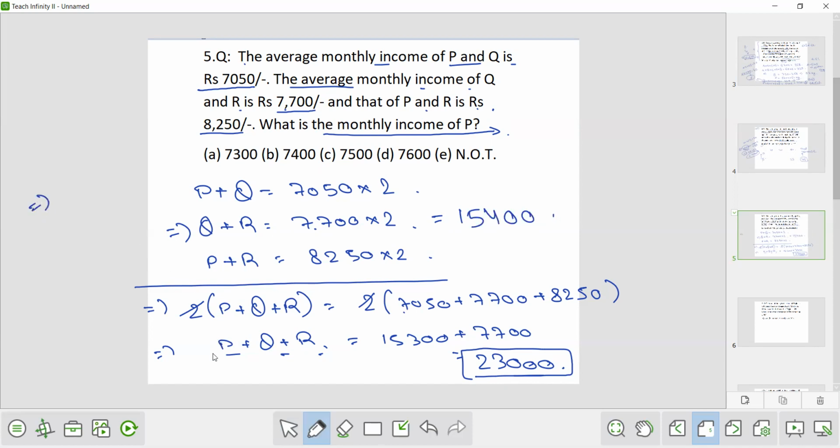So from here, if we subtract the income of Q and R from this P plus Q plus R, you will get the income of P. So P will be how much? 23,000 minus 15,400. That will be 7,600. So 7,600 is the answer. So what is the answer? Option number D is the answer. Okay.